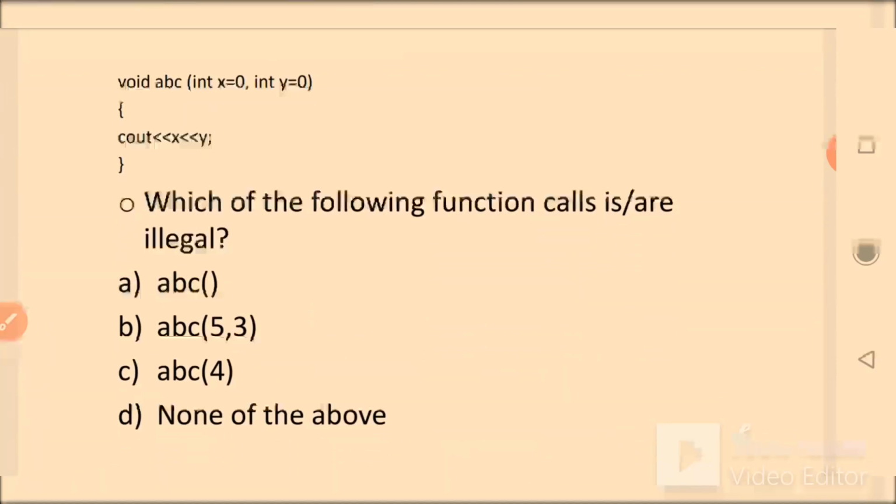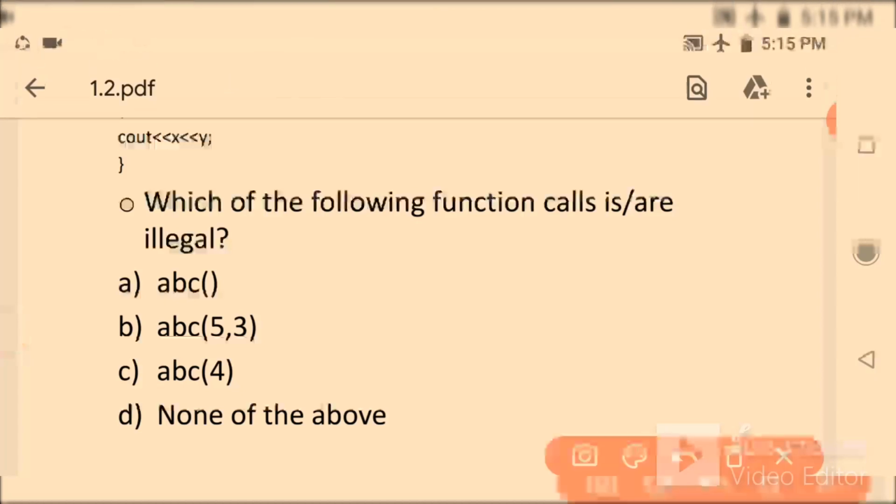Next. Int x equals 0, int y equals 0, cout x y. Which of these are legal? If you are using ABC, it's legal because here the values are given already. By default values are given.